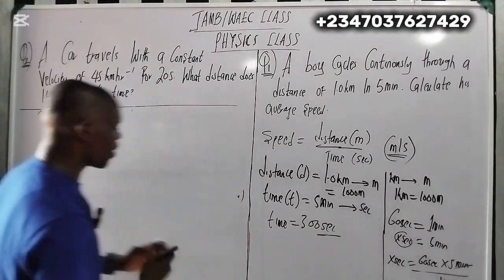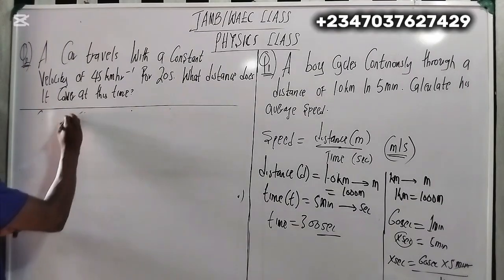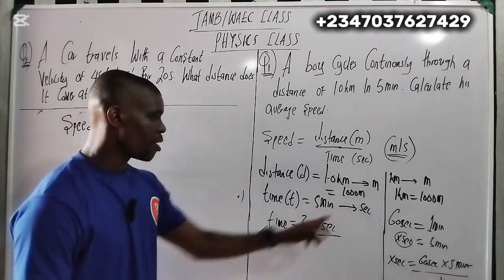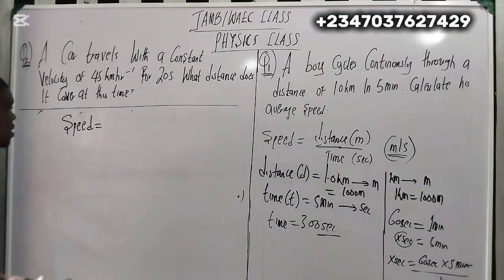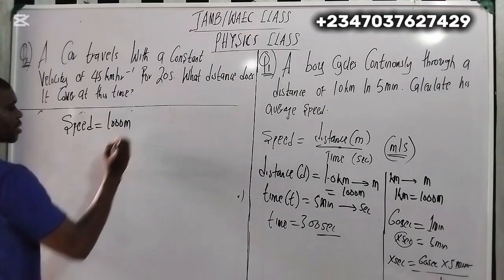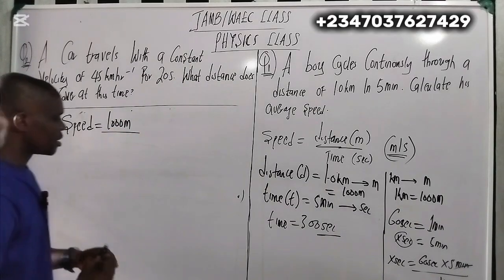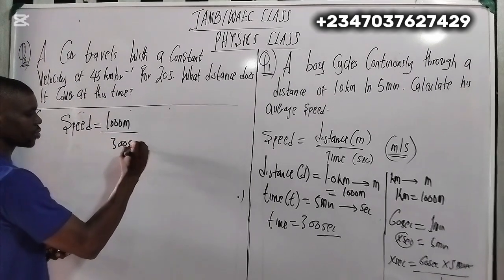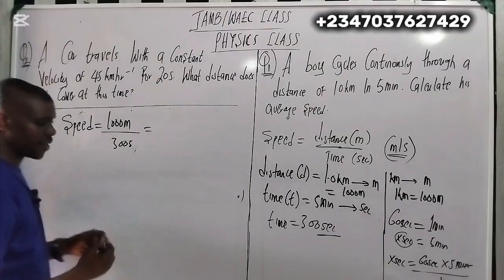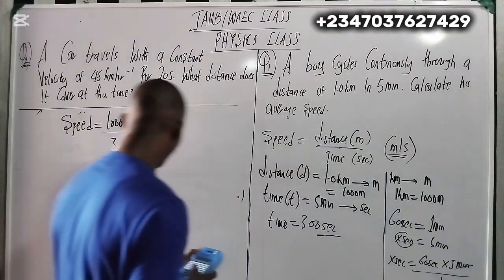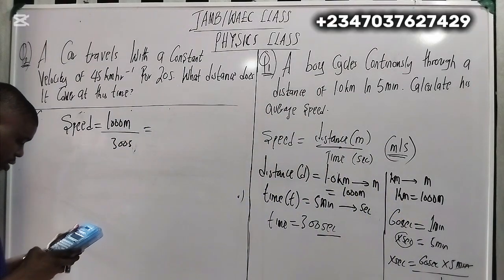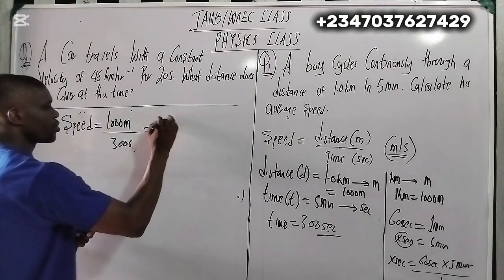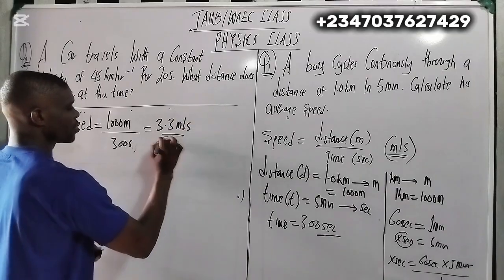Our speed can be calculated easily. So speed now equals distance over time. Now what is my distance? My distance is 1000 meters over, now my time is 300 seconds. You can put seconds here. So divide it. When you divide 1000 by 300, here we have 3.3 meters per second. That is the answer.